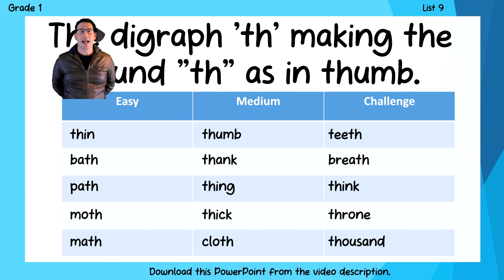I'm Mr. Spelling, and this week we have 15 words that all contain the digraph TH, making the sound th, as in thumb. Now the TH can make two different sounds. It can make the voiceless th sound and the voiced th sound. But this week all our words have the voiceless th sound in them. So let's crack on with our video.